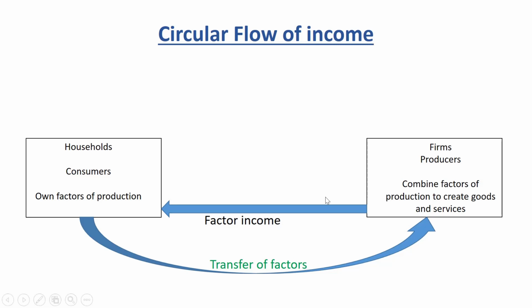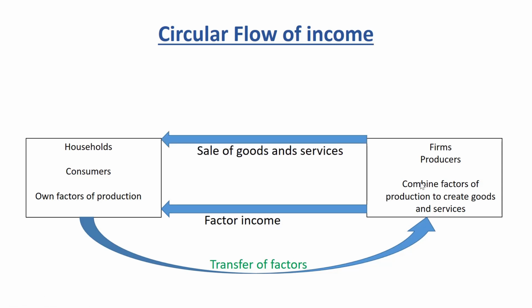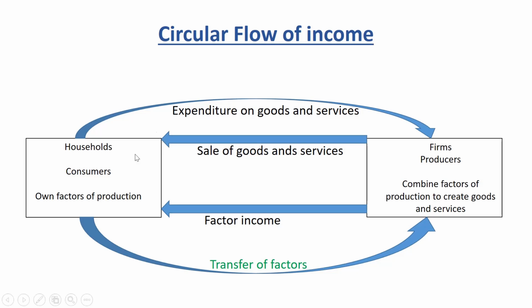When the firms receive the factors of production, they will combine and produce goods and services. So at the end of the day, they will sell back the goods and services to the households, who will in turn consume it. But in selling the goods and services, the households have to pay for the goods and services in the form of expenditure on goods and services.